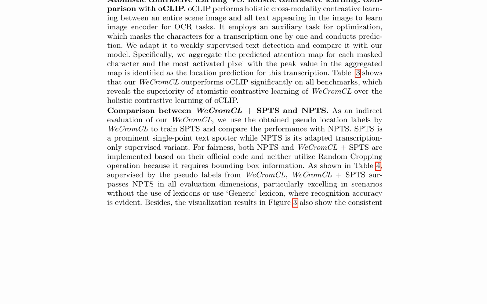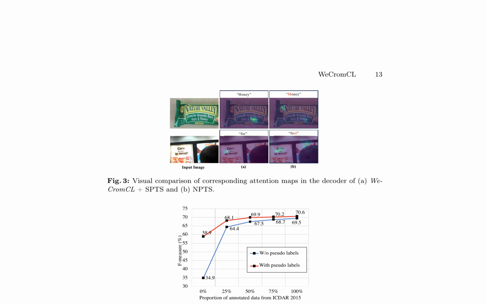The authors propose WeCromCL, a novel transcription-only supervised text spotting method that efficiently generates pseudo-location labels from text-image pairs without annotation cost. The effectiveness of WeCromCL is demonstrated through visual comparisons of corresponding attention maps in the decoder, showcasing its superiority over single-stage methods like NPTS. The authors further investigate the impact of WeCromCL on fully supervised spotting methods.